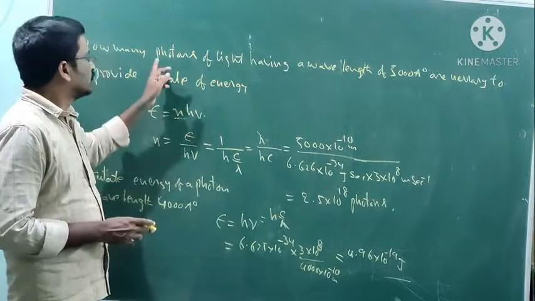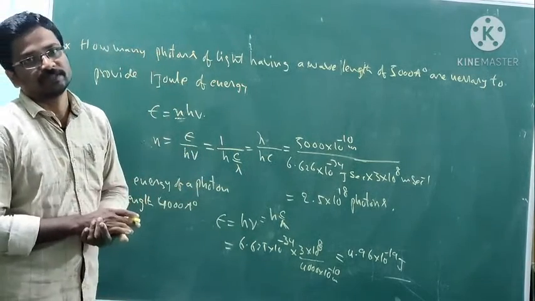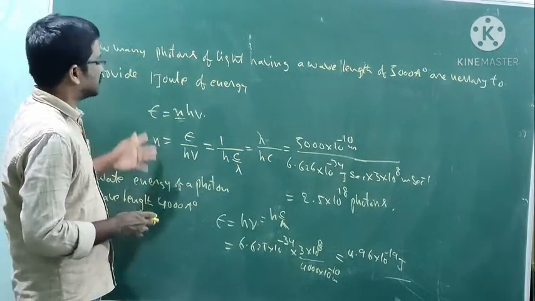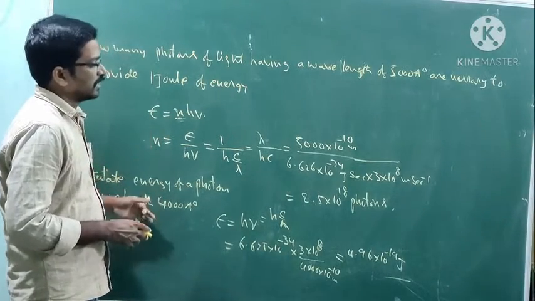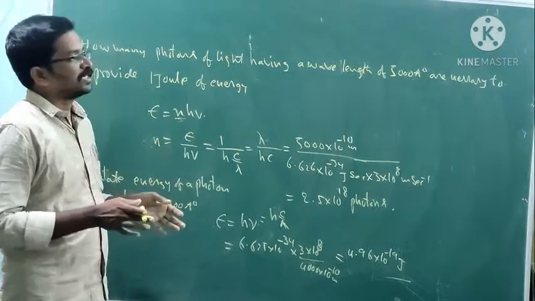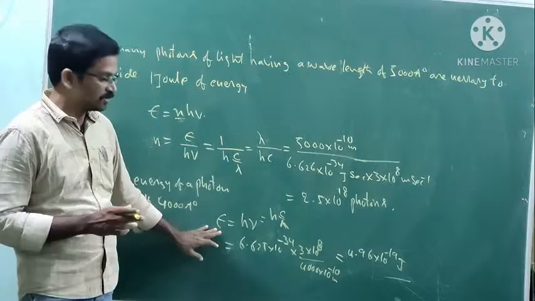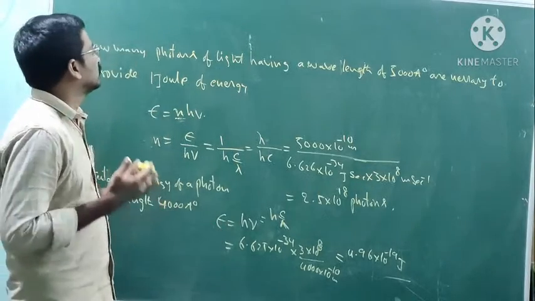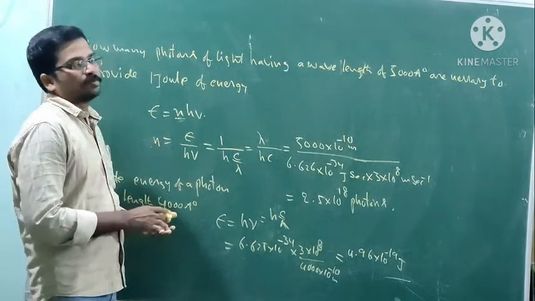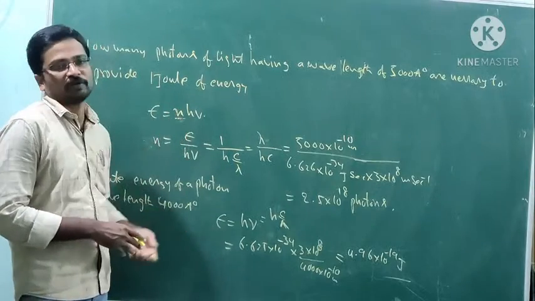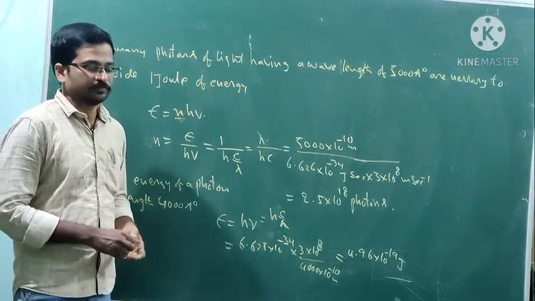From these two problems, you can calculate one photon's energy, and you can also calculate the number of photons in this way. You can calculate one photon's energy from the wavelength using this formula. If you want to know how many photons are present, then you can use this formula. Okay, thank you.